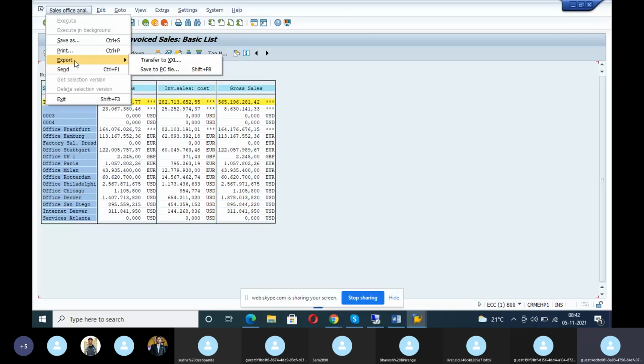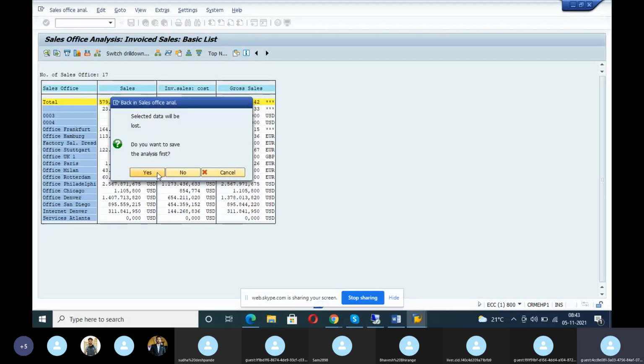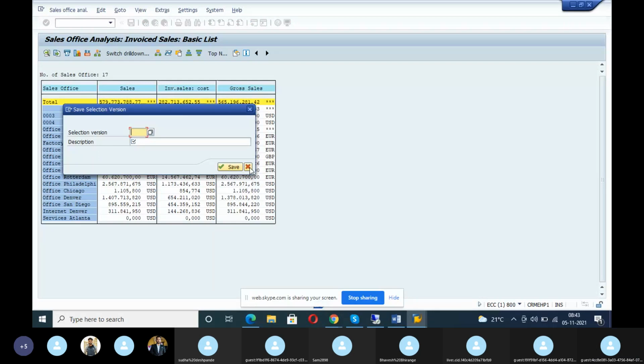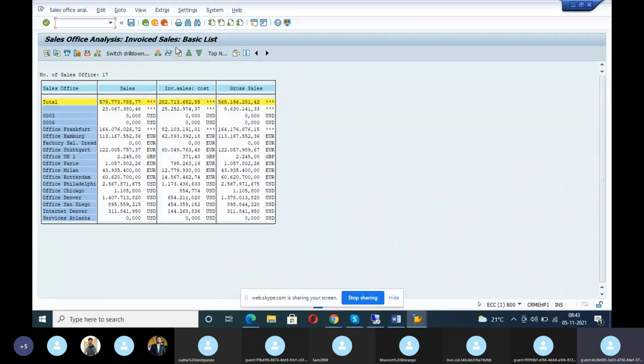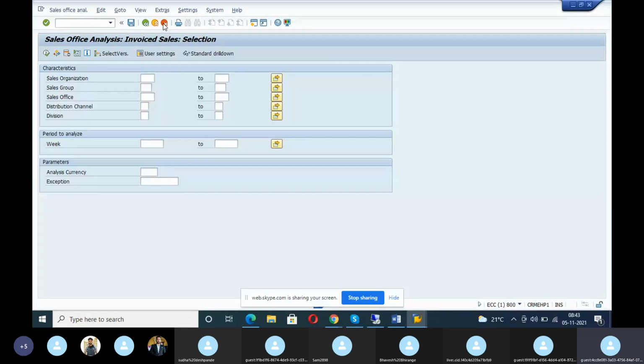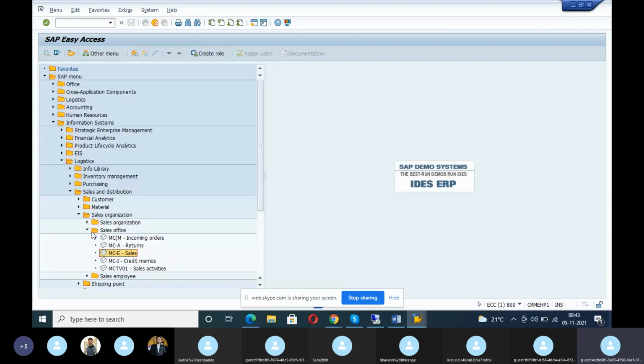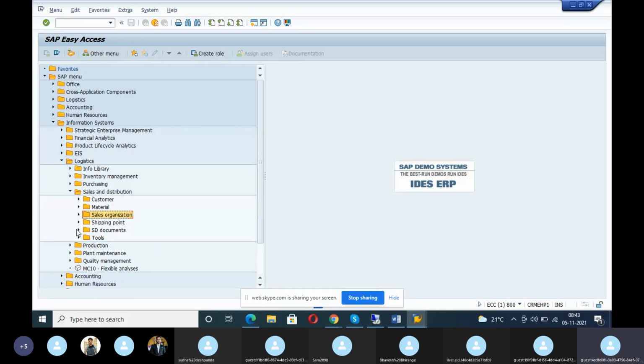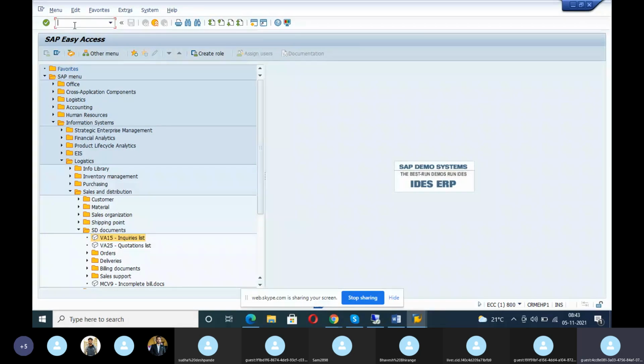Next, in the same way, do you want any other report? Yes, we want a monthly inquiry report. How many people have inquired? Monthly inquiry report. Based on that only they're going to give the quotation. They want the list of inquiries, then only they'll give the quotation. So here it is /n VA15. Here 15 is there. Here N should be added. That is the present N.